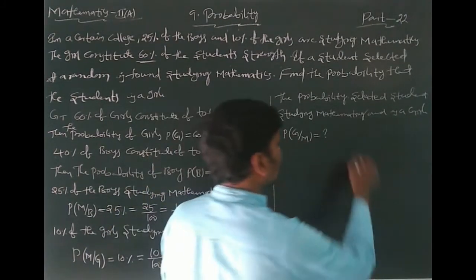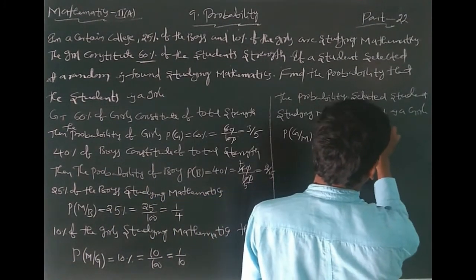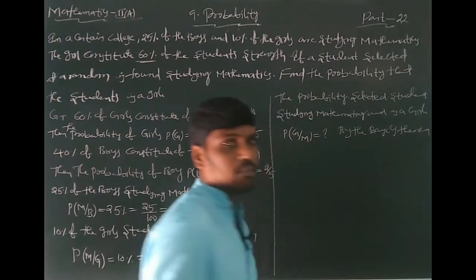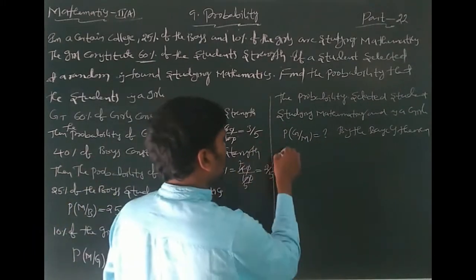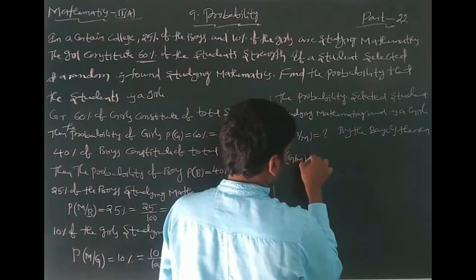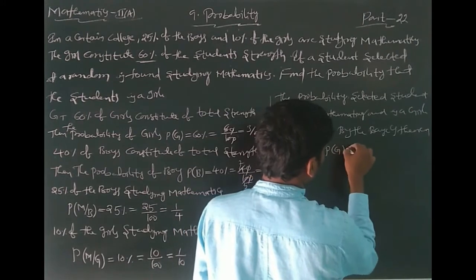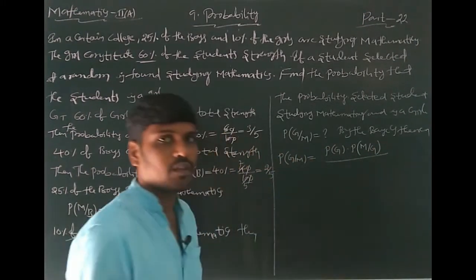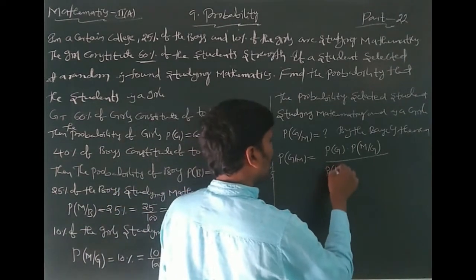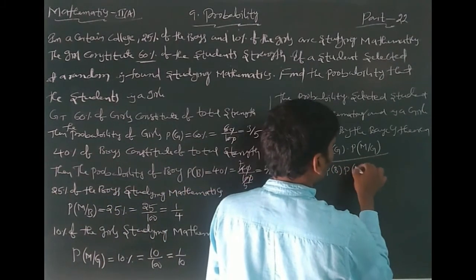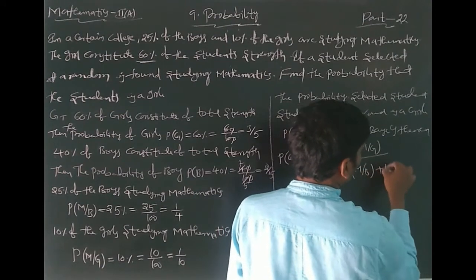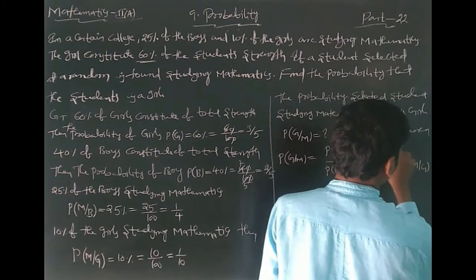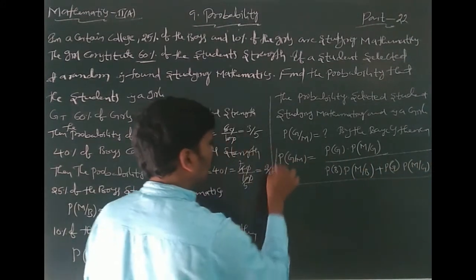By the Bayes theorem, you can write the formula. You don't need to derive Bayes theorem, directly write the formula. P of G by M equals P of G into P of M by G, all by P of B into P of M by B plus P of G into P of M by G. This is a very important formula.